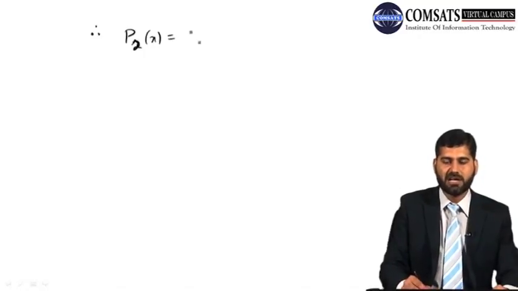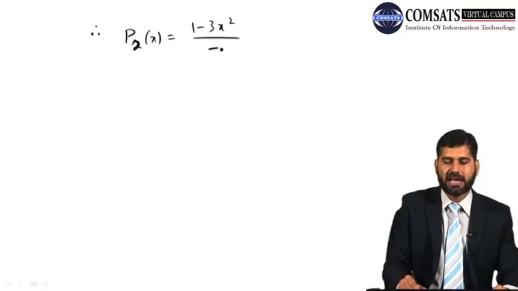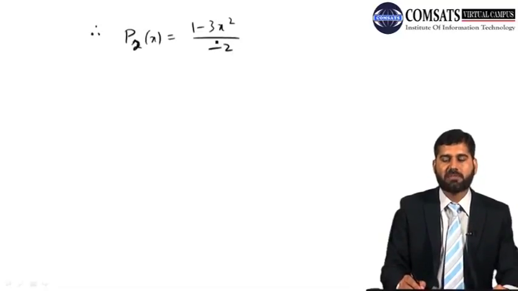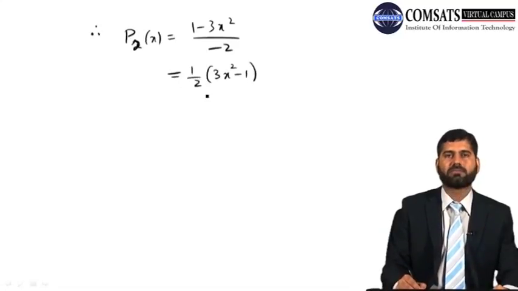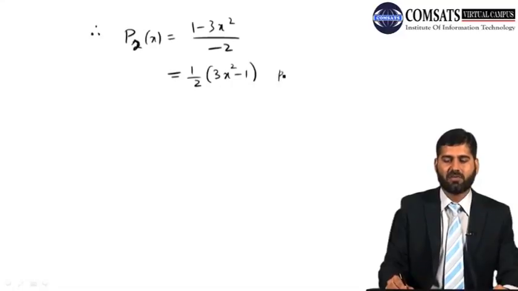All right. So to fulfill these conditions, I need P2 of x. Now I'm removing the tilde, so it means I should divide this 1 minus 3x squared by negative 2. Now at plus 1 and minus 1, I should get 1. So this is 1 by 2, 3x squared minus 1. All right, so that is what we needed to find.